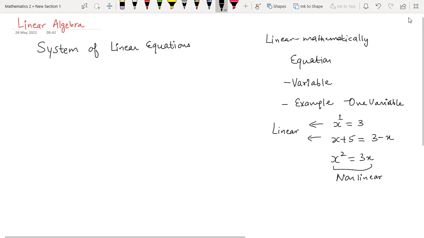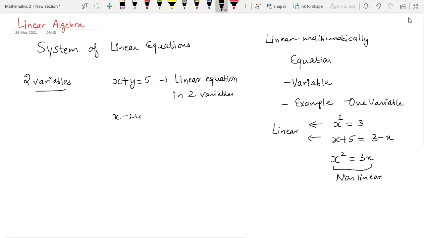Similarly, you can have examples of two variables. It can be something like x plus y is equal to 5. This is an example of a linear equation in two variables. It can be like x minus 2y is equal to 3. This is also an example of a linear equation in two variables. So what kind of operations are allowed? Only plus and minus.